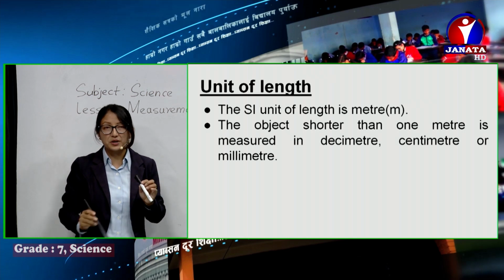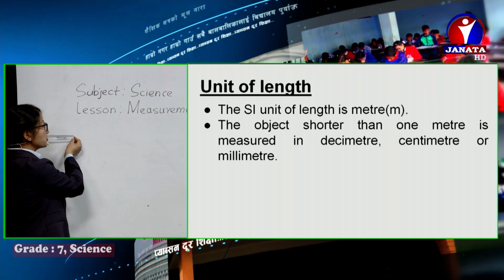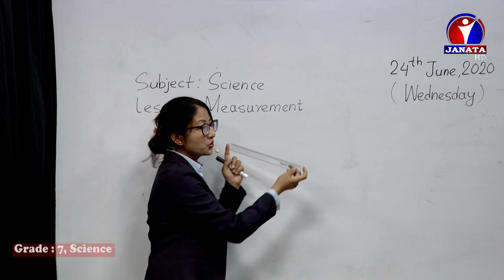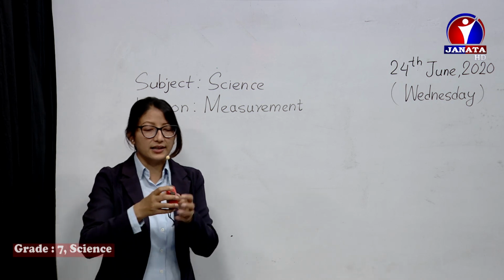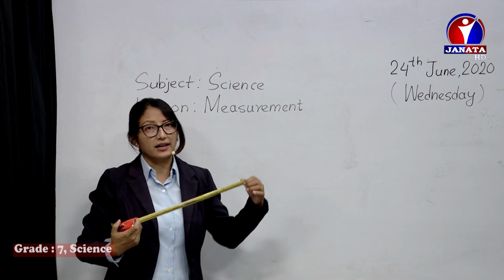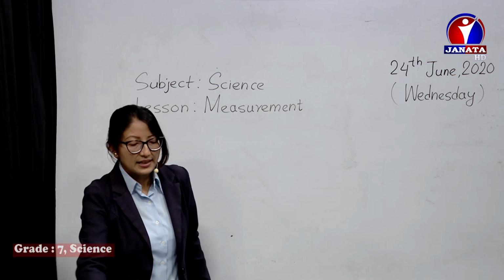But if I have to measure the length of this board, it will be quite difficult and may not give me the proper measurement. So in such cases, I'll use longer measuring scales like this. As per necessity, we can use different devices for measuring length.